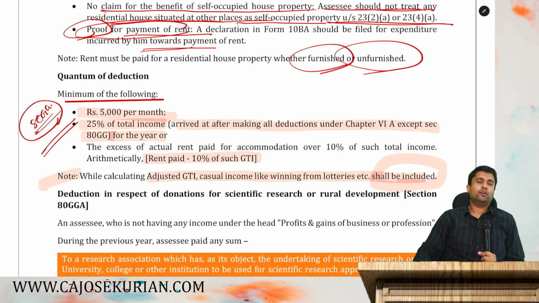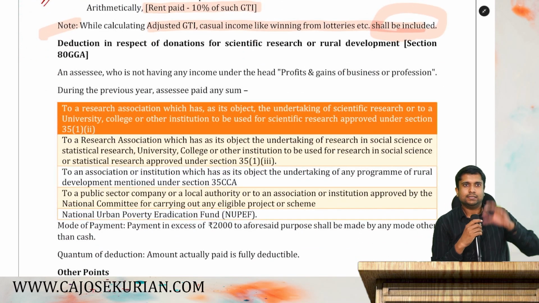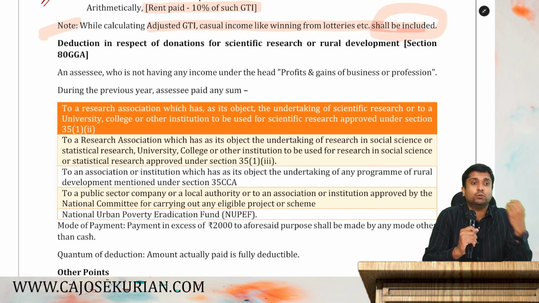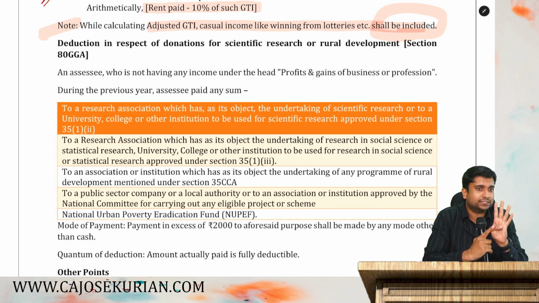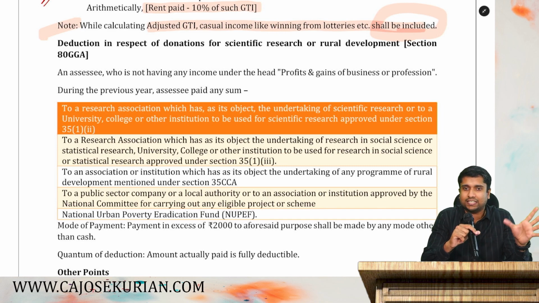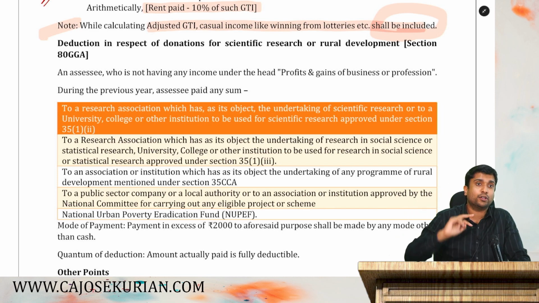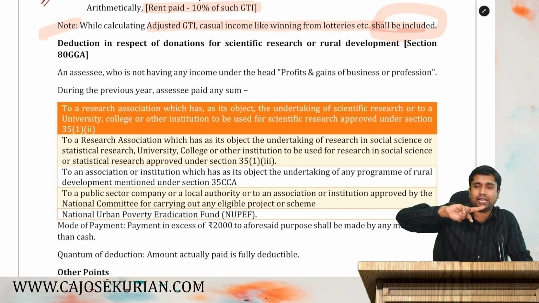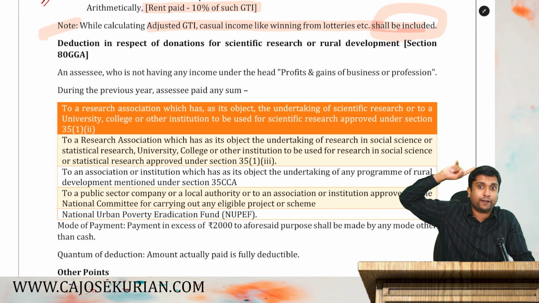So friends, let's move on with the next deduction, that is deduction under 80GGA. It is very easy. Say for example, hope you remember, under PGBP, if you are donating to an external fund for scientific research, an institution which does social science or statistical research, or an Indian company which does approved scientific research, or anything to a National Laboratory or IIT for approved programs, you can claim that amount donated as a deduction under section 35.